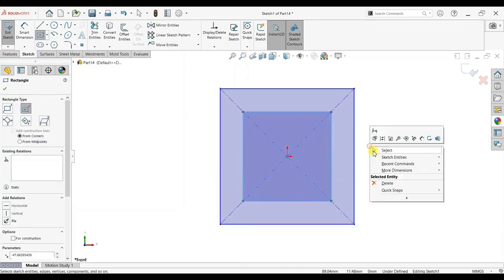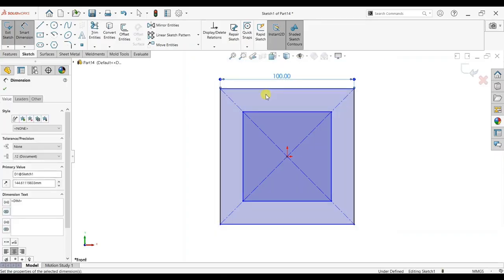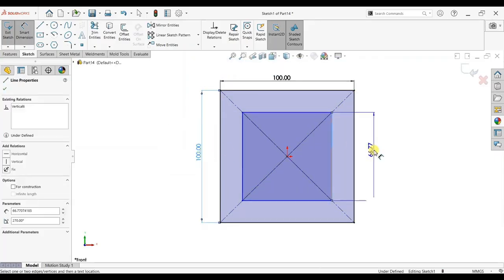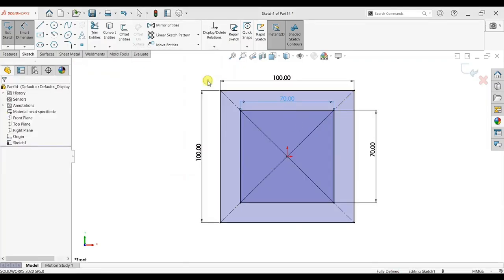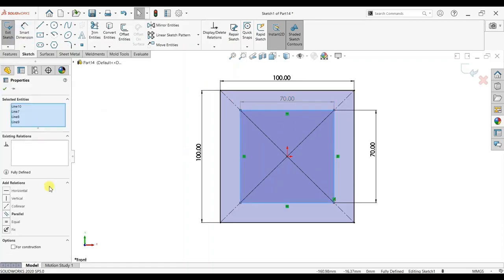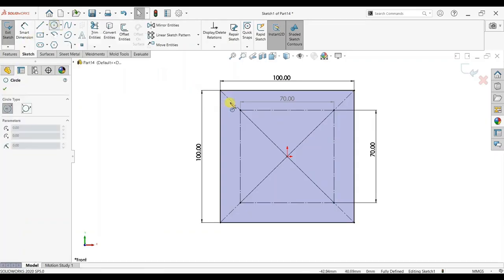click on rectangular, insert another rectangular, give dimension of 100 mm, vertical is 100 mm, inside dimension is 70 and 70. Make the center rectangular as a reference line and click on the circle.